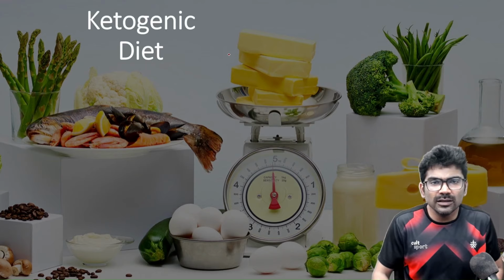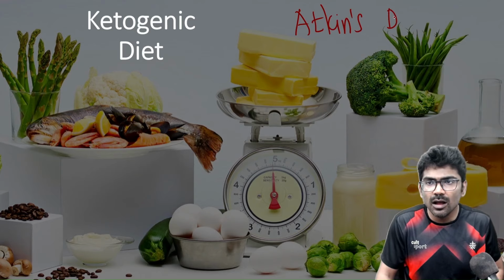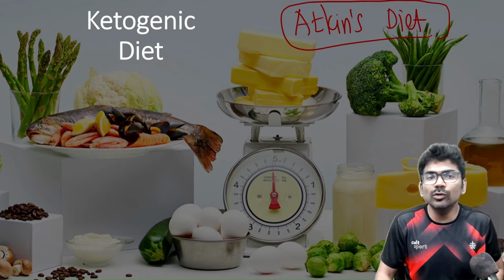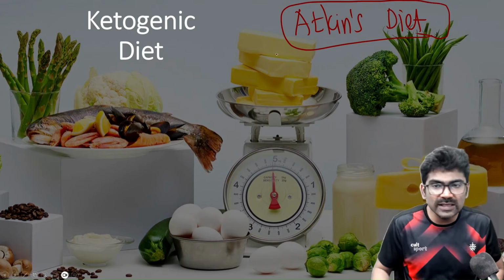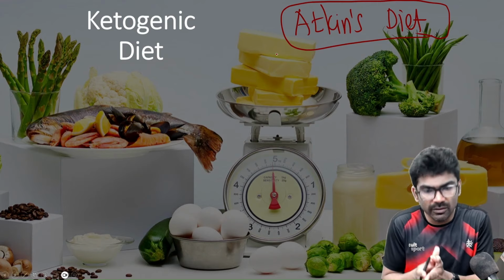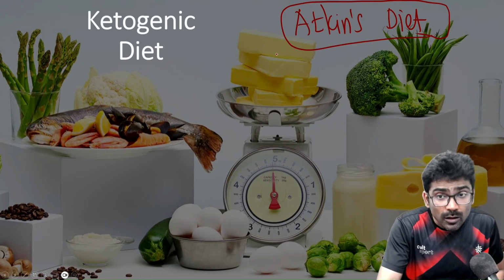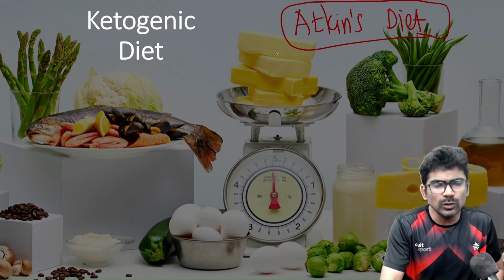Have you heard of certain fad diets like the Atkins diet? Atkins diet is a type of ketogenic diet. Ketogenic diet, as you can see, contains a lot of fatty acids and very, very little carbohydrates. Right? So what is the use of studying this ketogenic diet for a medical student?